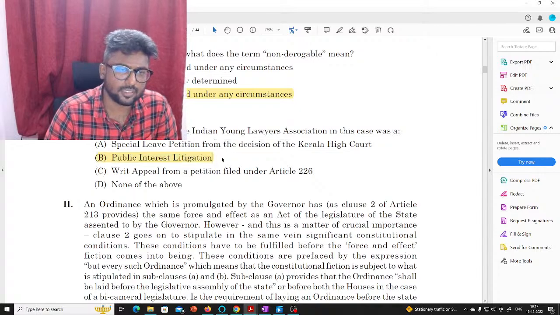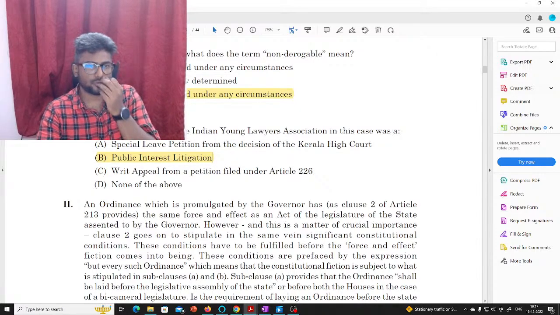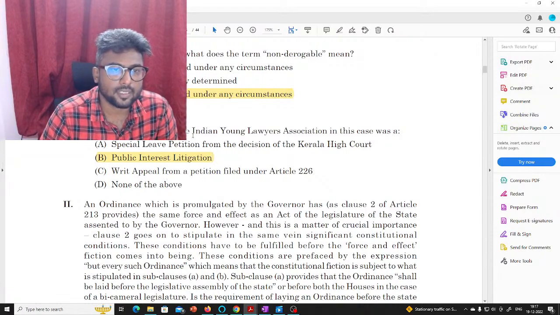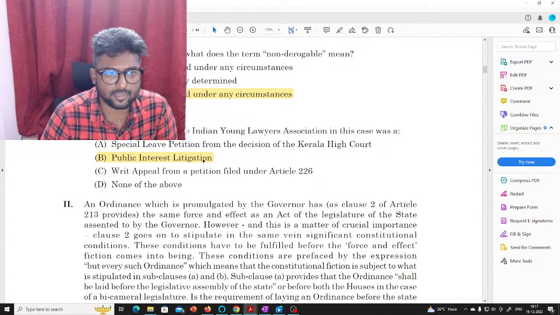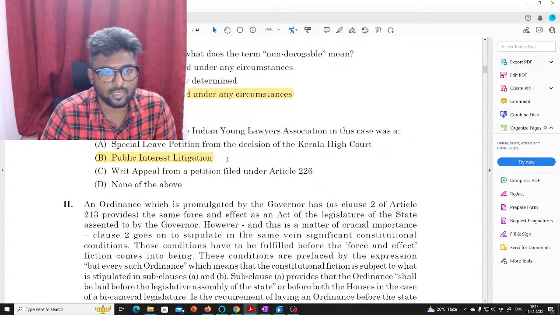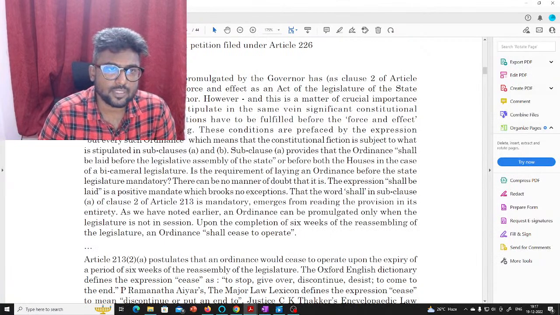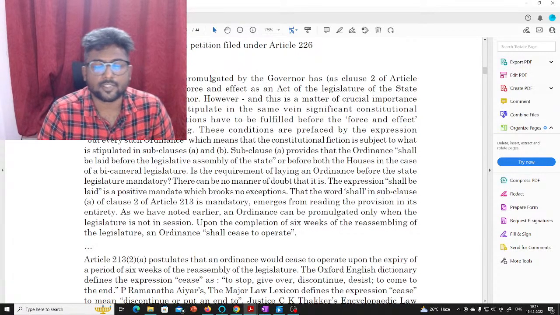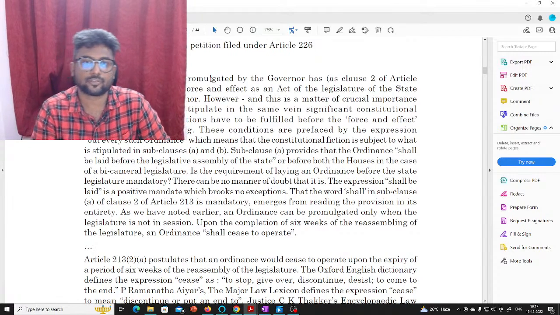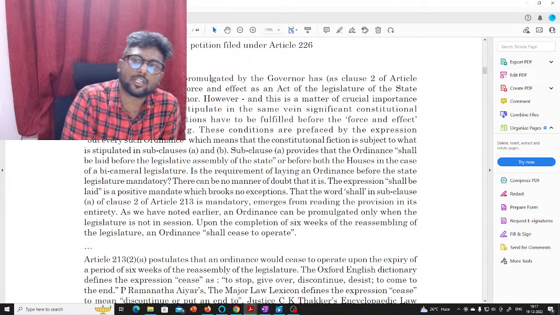So the answer is B. So it is a public interest litigation. The answer is B. So the next question on constitutional law was from the state legislature aspect. So it is about the ordinance making power of the governor.